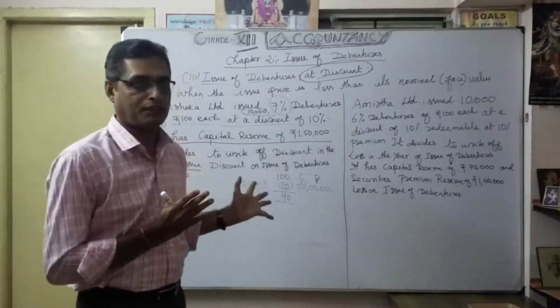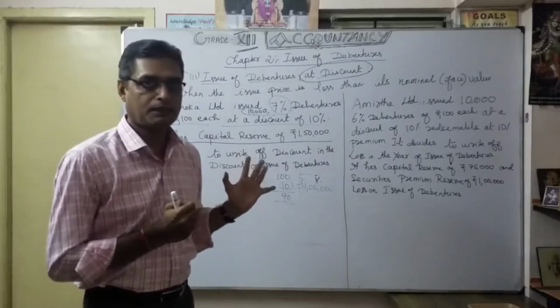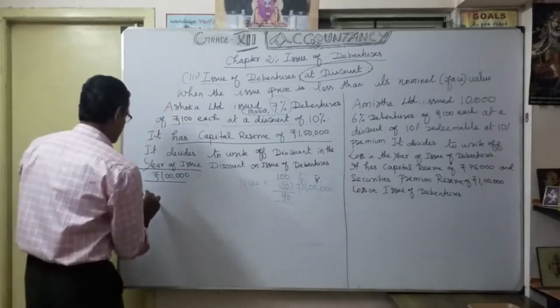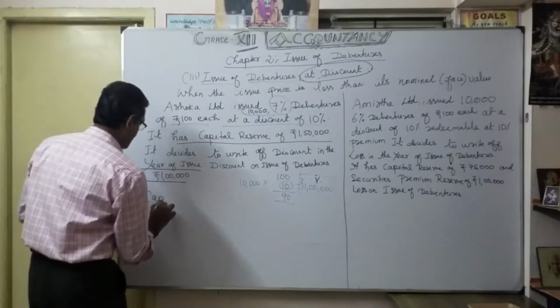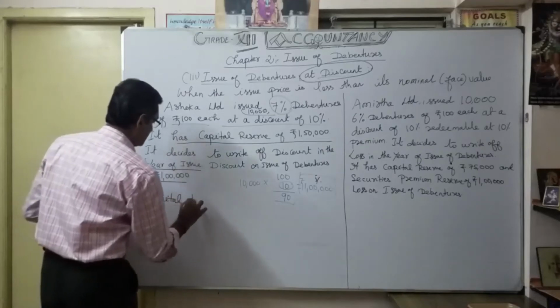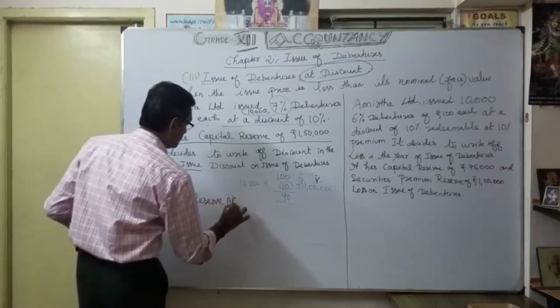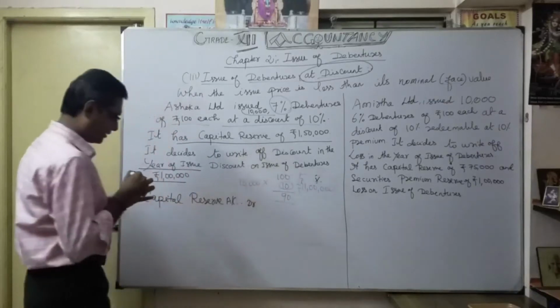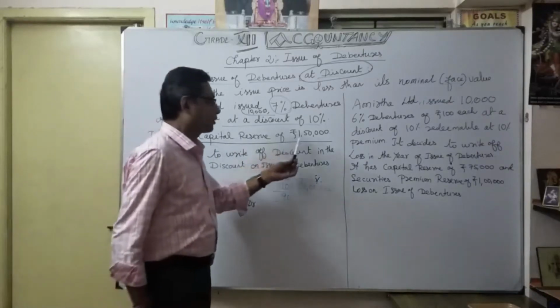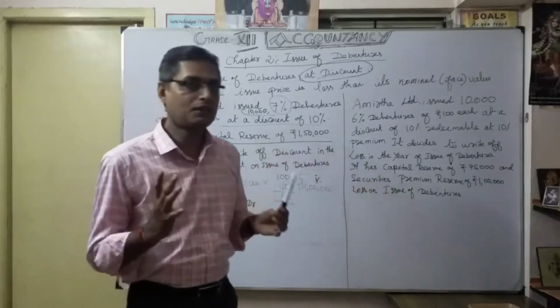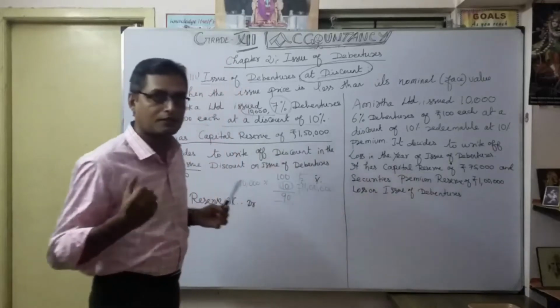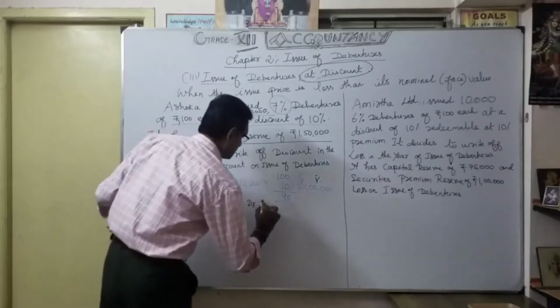Simple one. Here I am going to utilize the help of capital reserve. So what is the entry here? See, capital reserve account debit. How much? It is available 1,50,000, but we need only 1 lakh. So we make it 1 lakh.